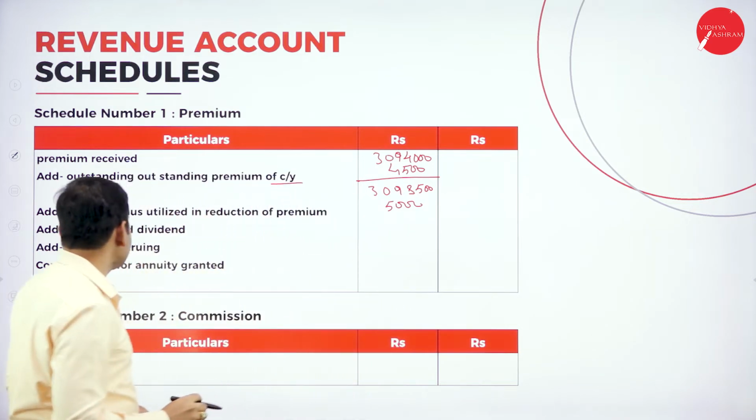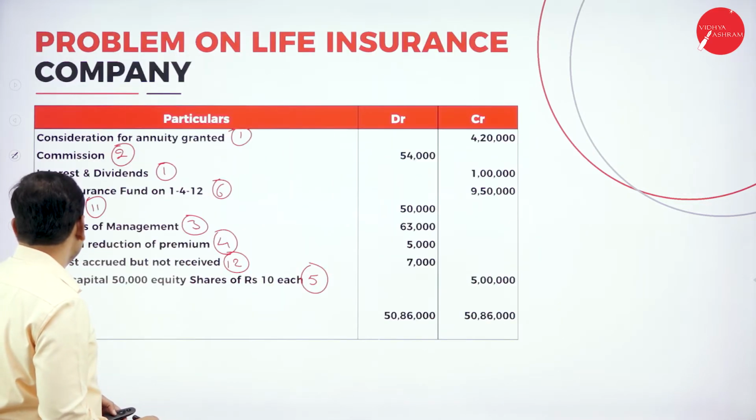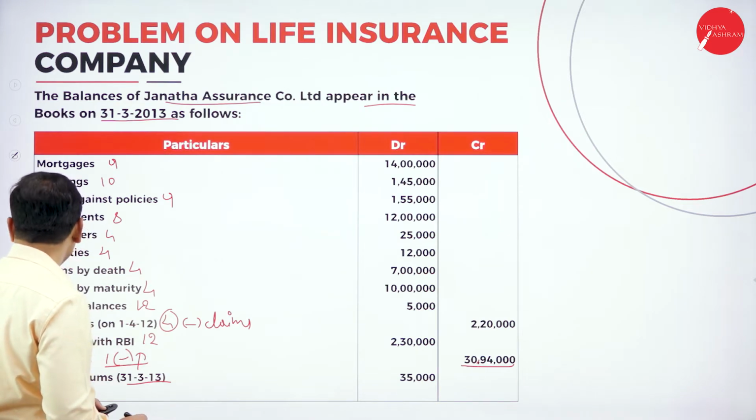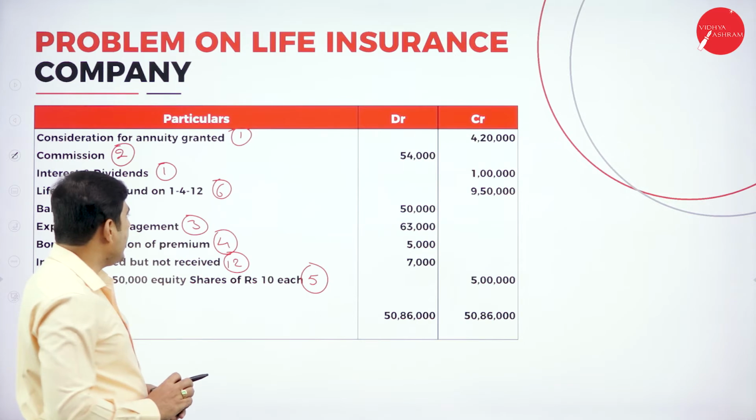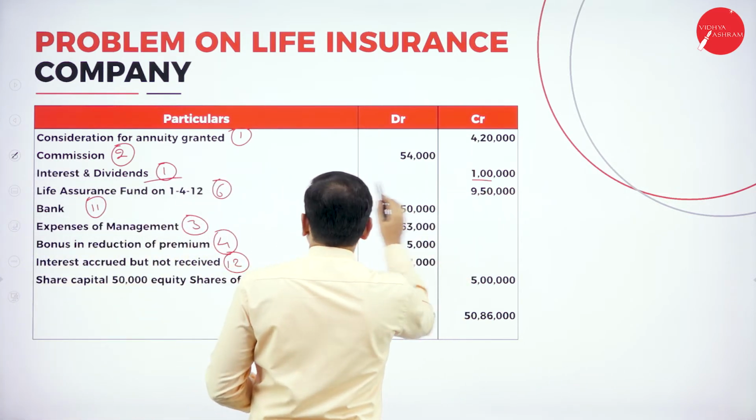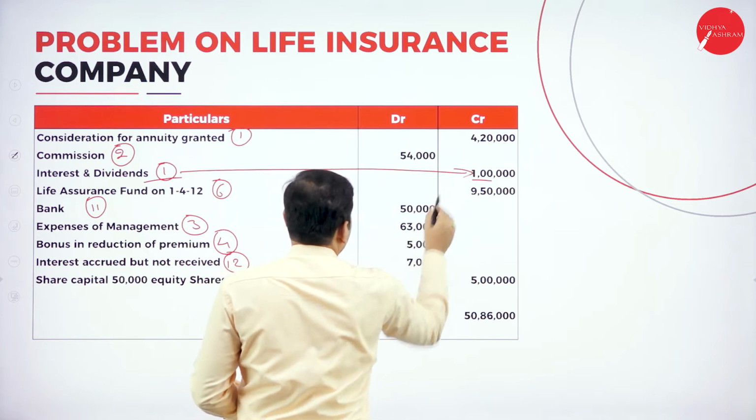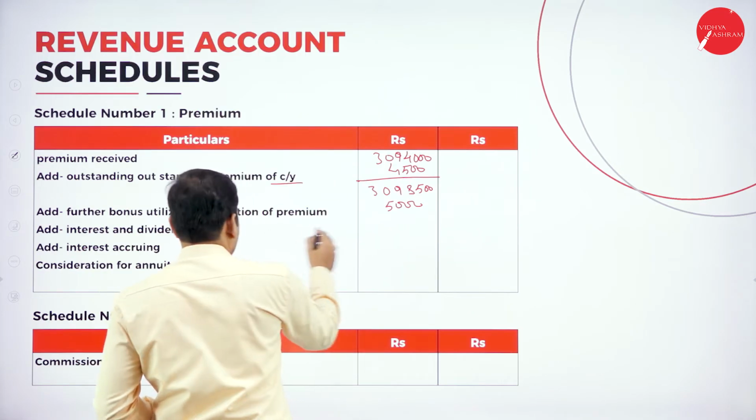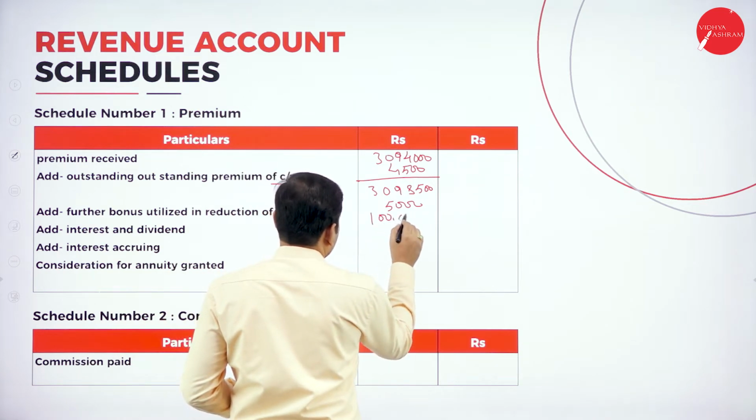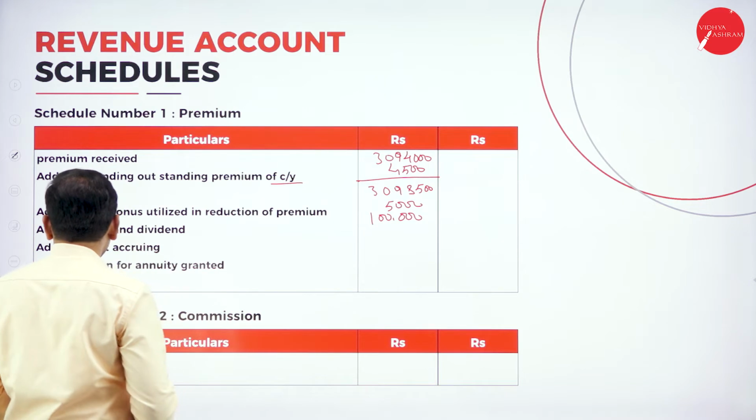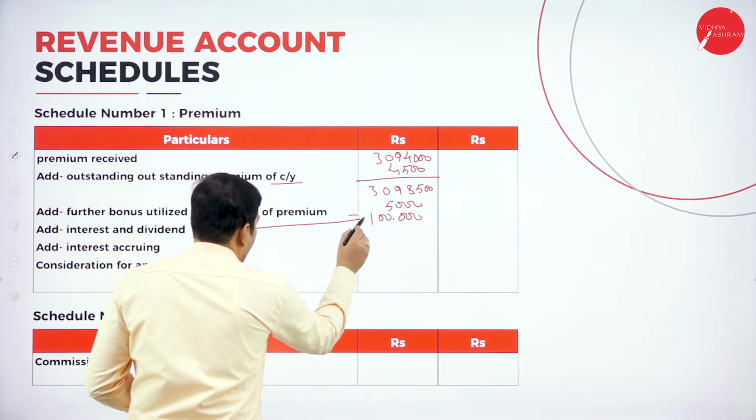Again, add interest and dividend. It is in the trial balance. Look at the interest and dividend. Add interest and dividend. How much? It is 1 lakh interest and dividend. So, add interest and dividend 1 lakh. Again, next one. This is here, interest and dividend 1 lakh.